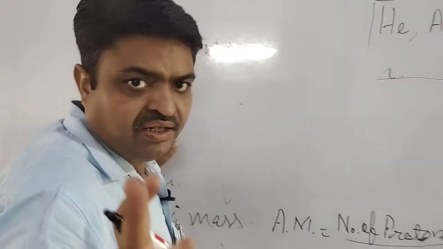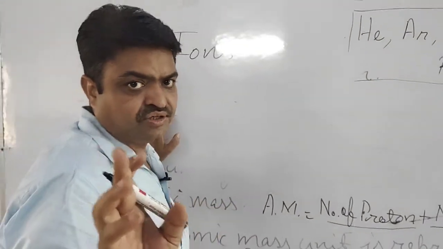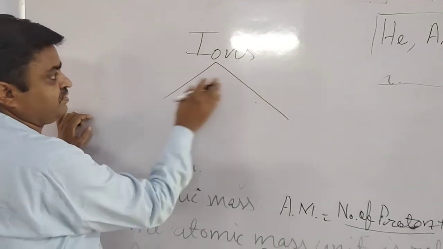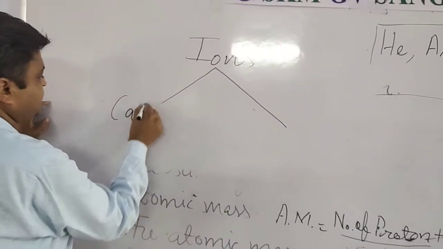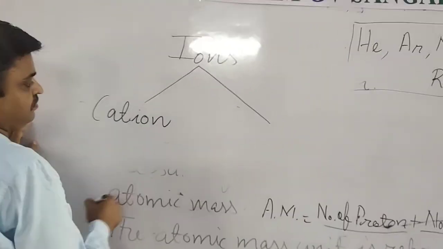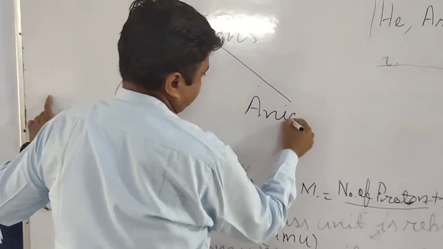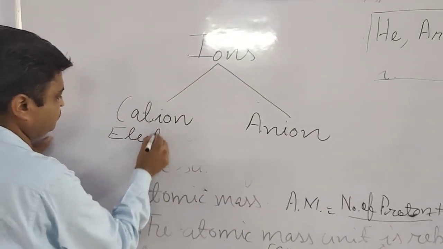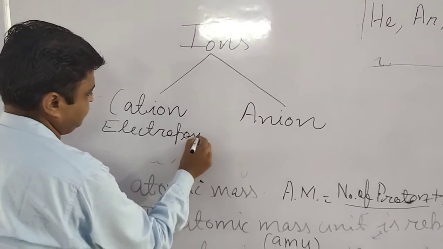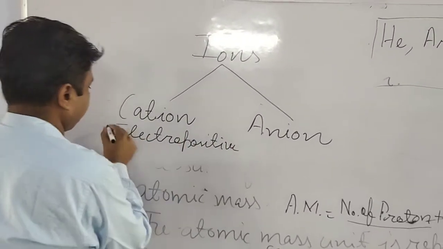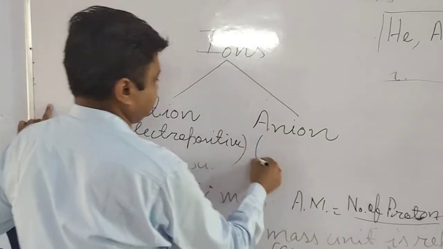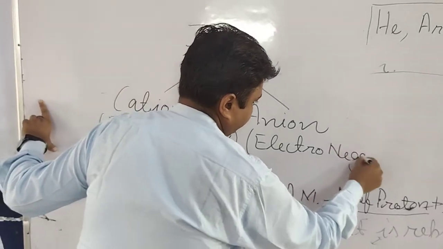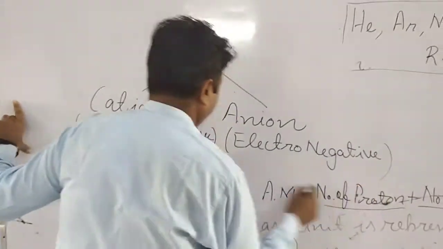There are mainly two types of ions, if we categorize the elements: cation and anion. Cations are known as electropositive elements. Anions are known as electronegative elements.